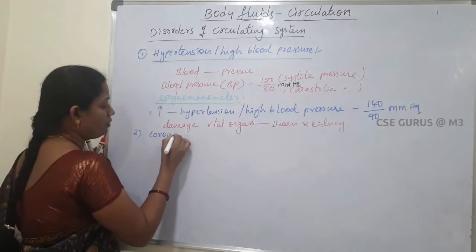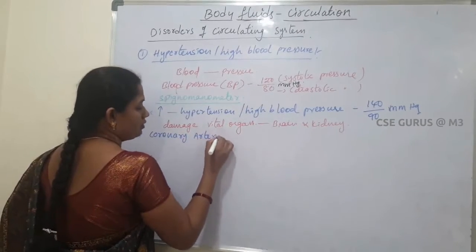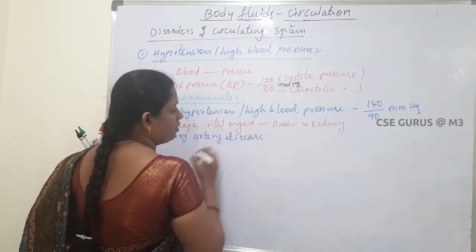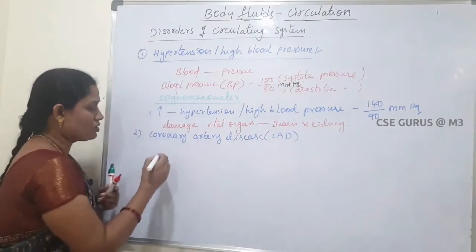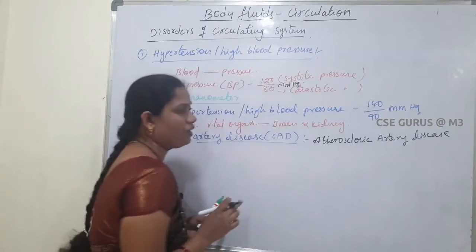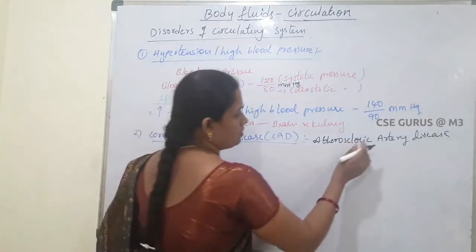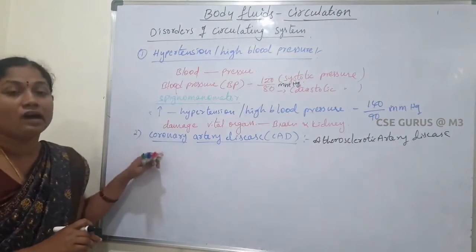Next, coronary artery disease, in short form CAD, also called atherosclerotic artery disease.